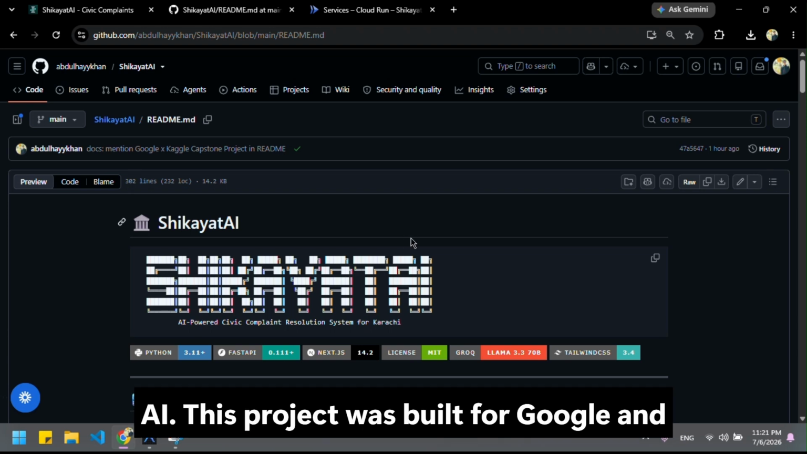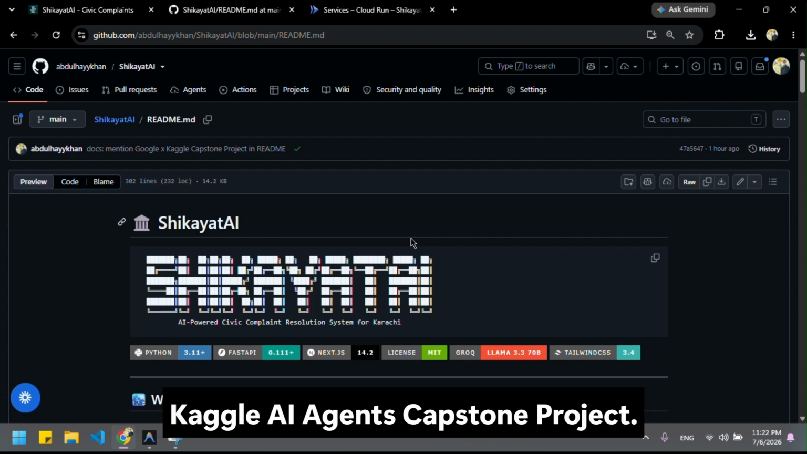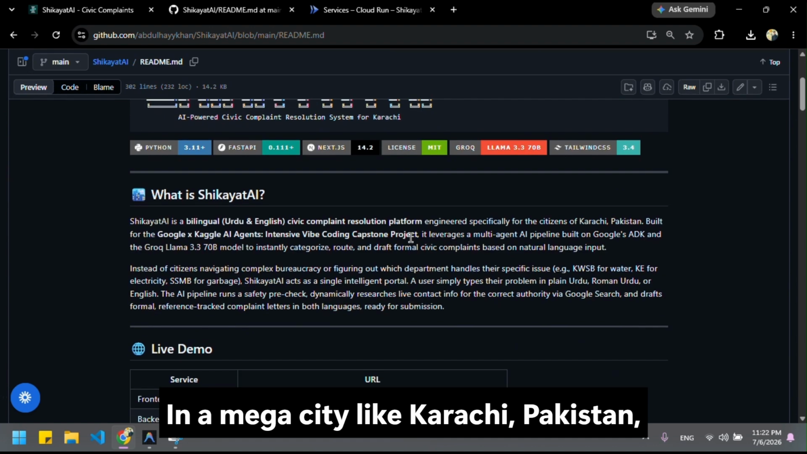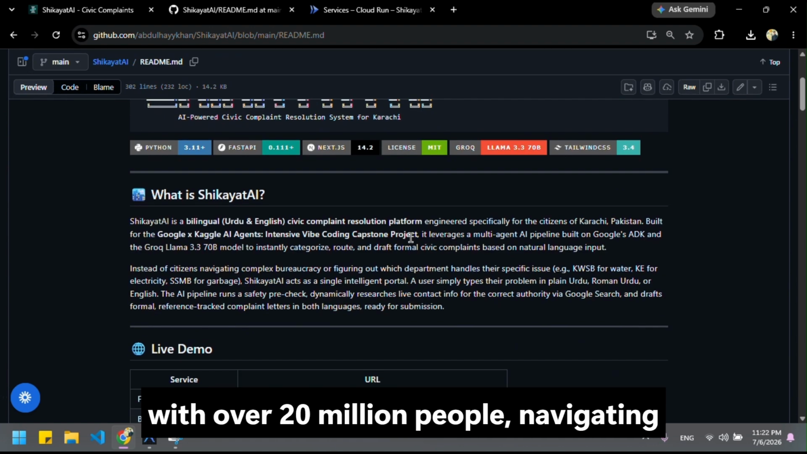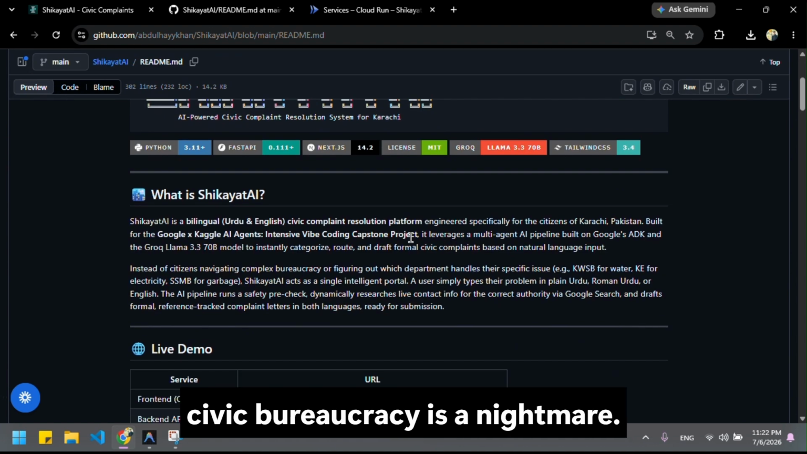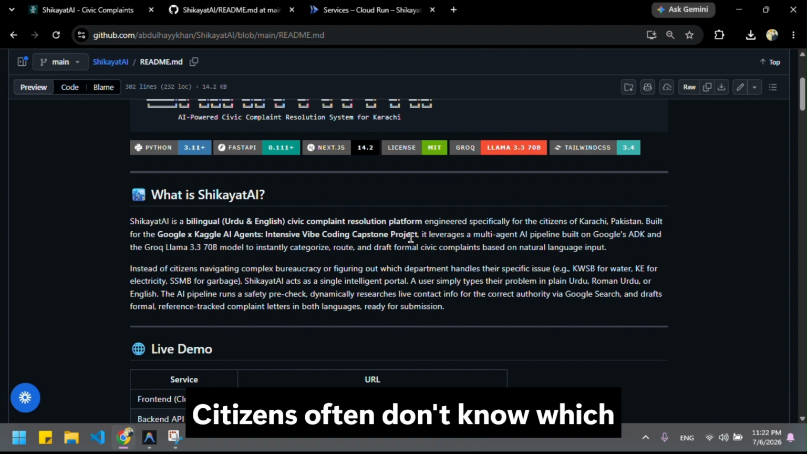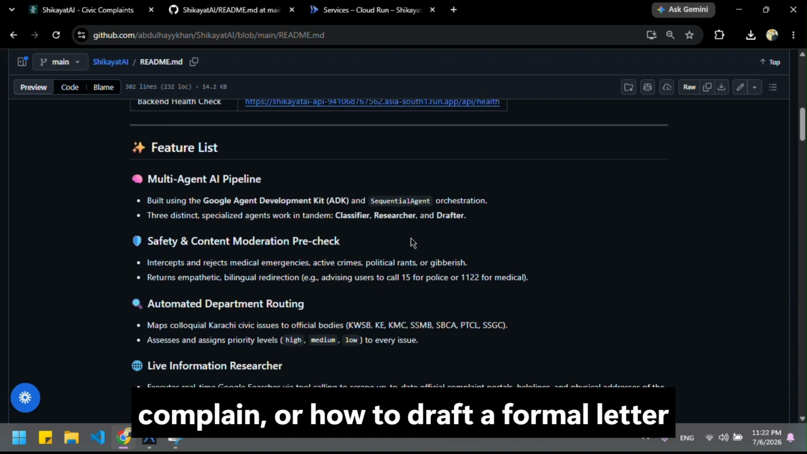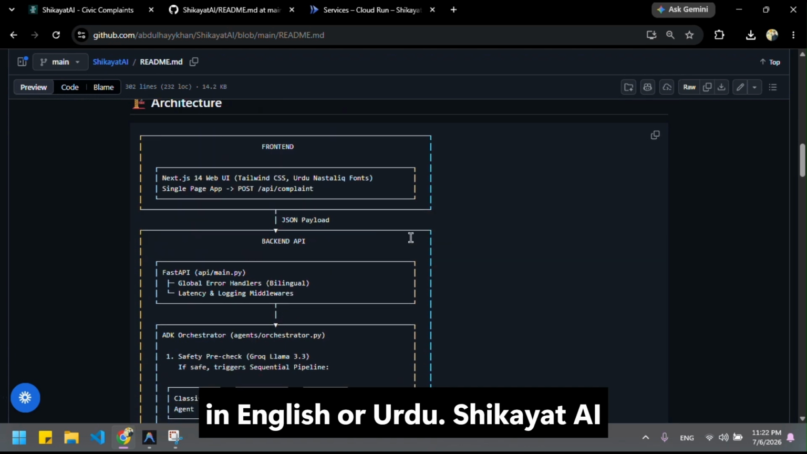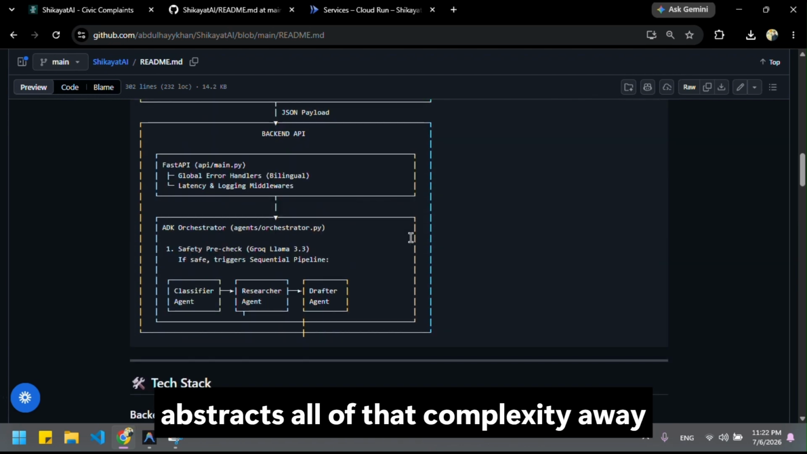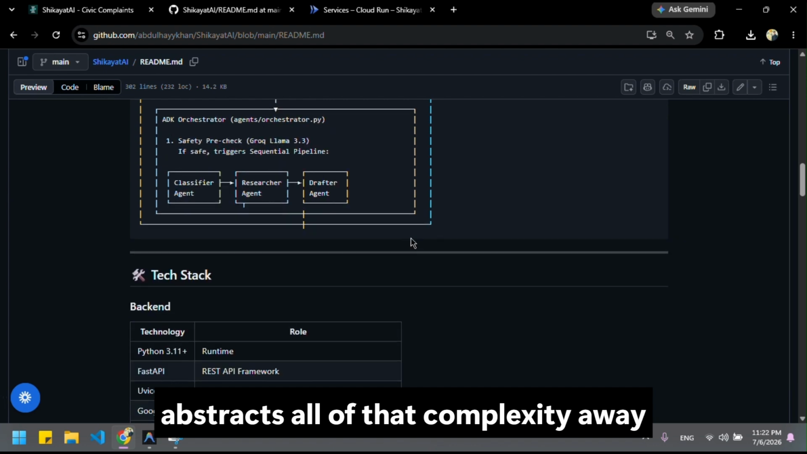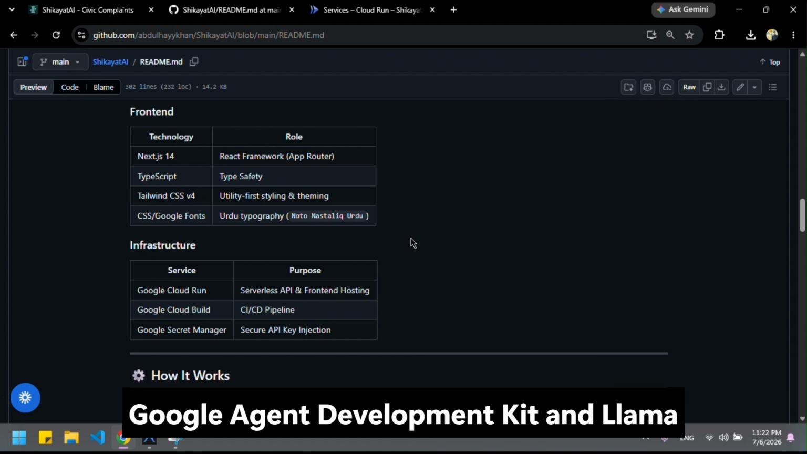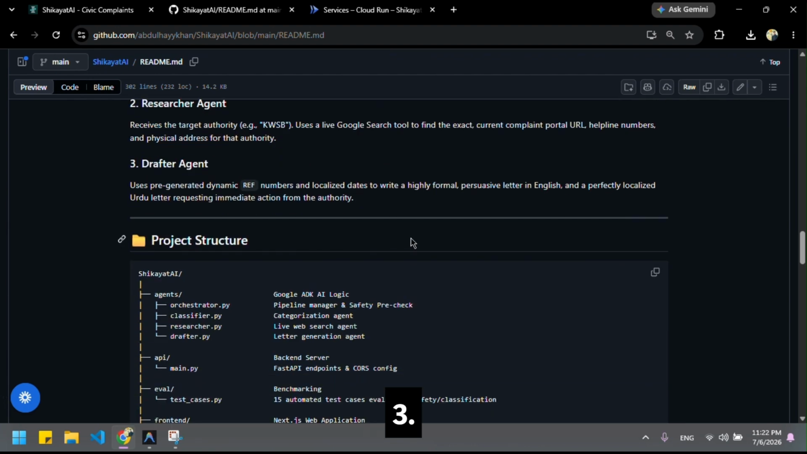This project was built for Google and Kaggle AI agents Capstone project. In a megacity like Karachi, Pakistan, with over 20 million people, navigating civic bureaucracy is a nightmare. Citizens often don't know which department handles their issue, where to complain, or how to draft a formal letter in English or Urdu. Shikayat AI abstracts all of that complexity away using a multi-agent AI pipeline built on Google Agent Development Kit and Llama 3.